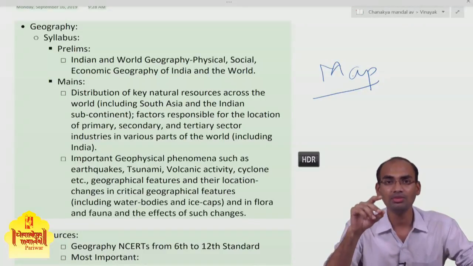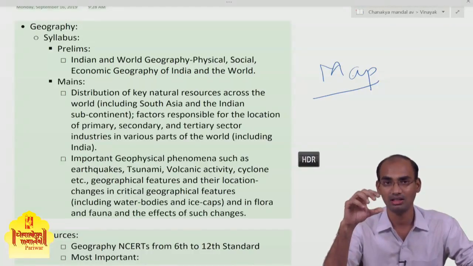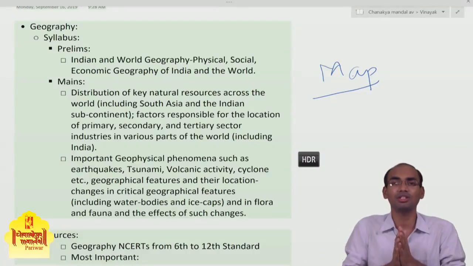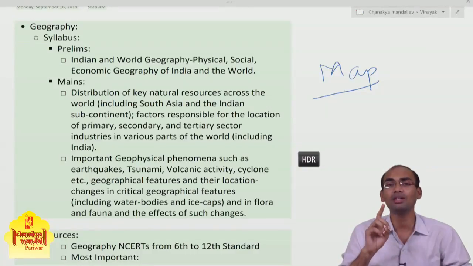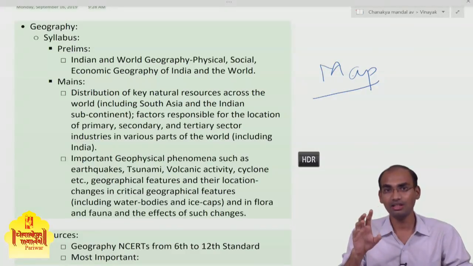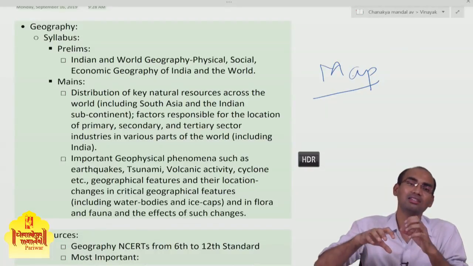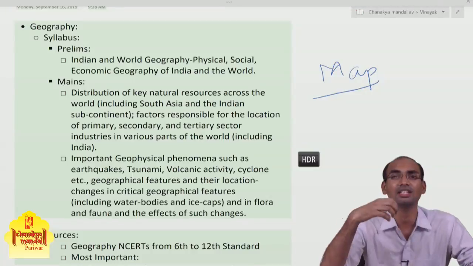In prelims you can get away with the proper study of environment, but in the mains examination you have to study geography, and every year there is at least one question based on pure, basic geography, and other questions are based on geography and various subjects related to geography.